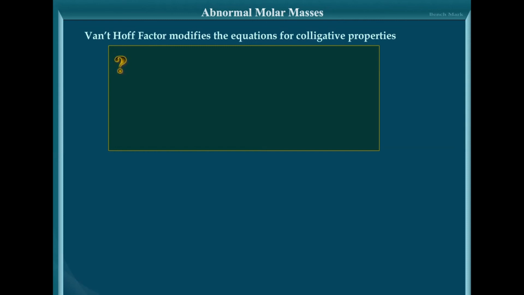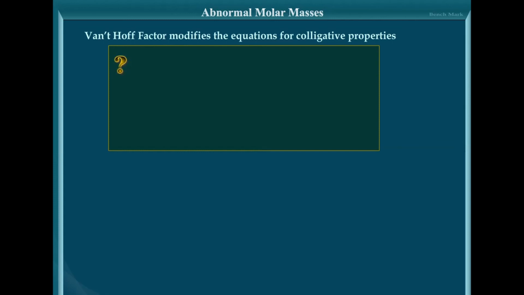So Van 't Hoff modified these equations. Before that, let me tell you, i is equal to normal molar mass by observed molar mass. i can also be equal to the observed value of colligative property by the normal value of colligative property, assuming no association or dissociation, because as I told you, colligative property is inversely proportional to molar mass.